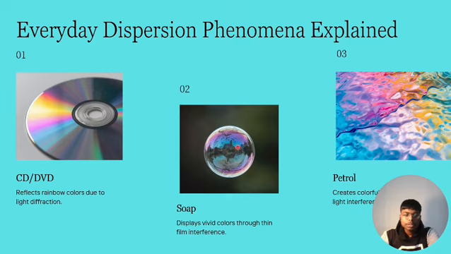Here also the refraction phenomenon happens, because when the bubble is formed, the outer atmosphere acts as the rarer medium and the inside of the bubble acts as the denser medium. So the refraction phenomenon happens and the dispersion phenomenon also happens. This is why we can see the seven color band.